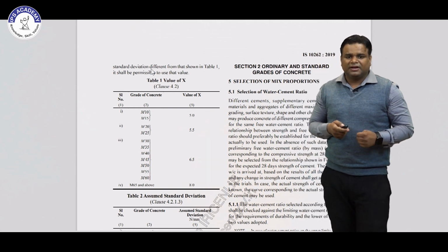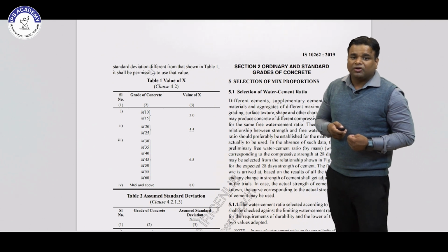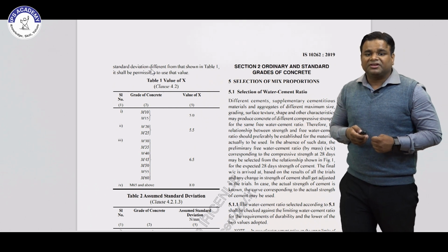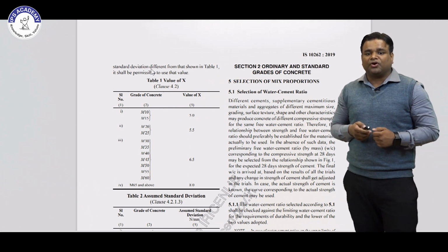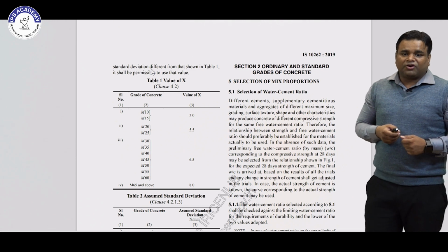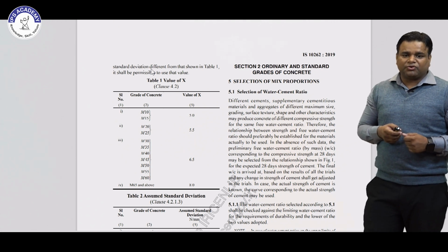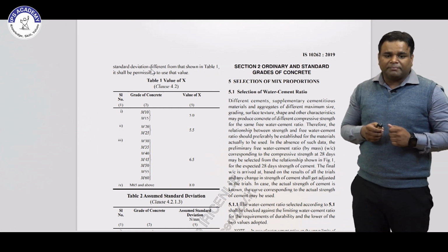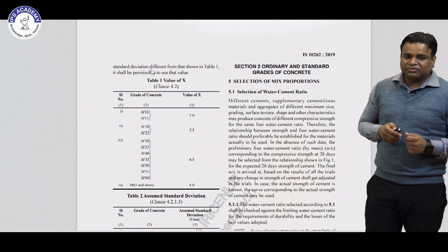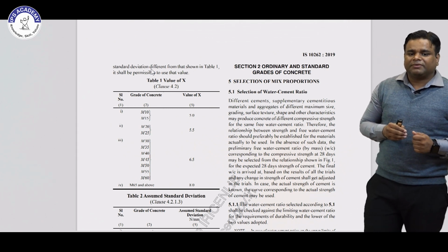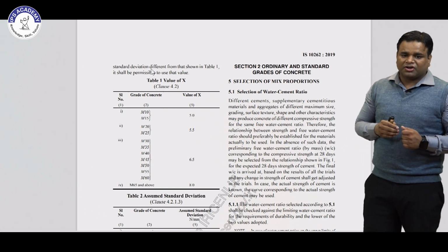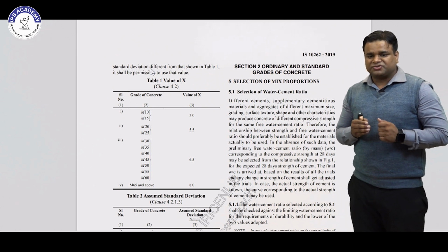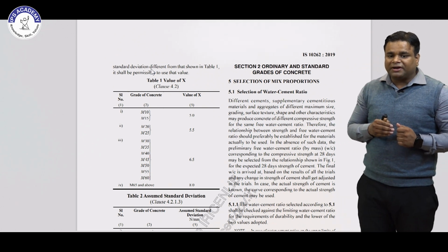In this, different cement and supplementary cementitious materials and aggregates of different maximum size, grading, surface texture, shape and other characteristics may produce concrete of different compressive strength for the same free water cement ratio. Therefore, the relationship between strength and free water cement ratio should preferably be established for the materials actually to be used. In absence of such data, the preliminary free water cement ratio by mass corresponding to the compressive strength at 28 days may be selected from the relationship shown in figure 1 for expected 28 day strength.